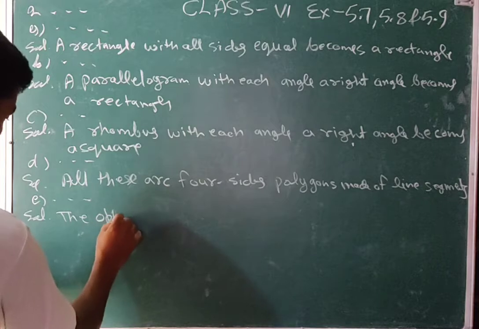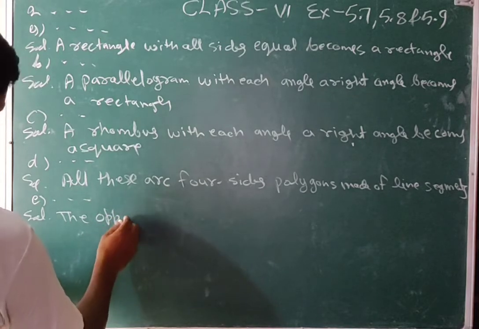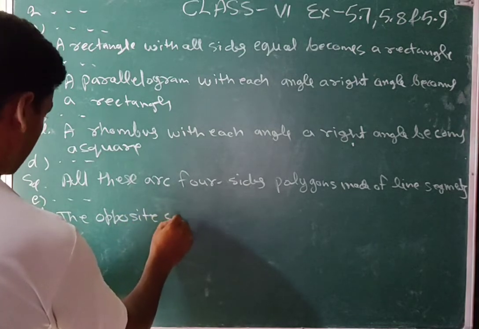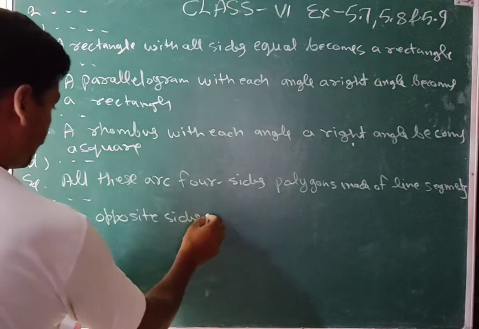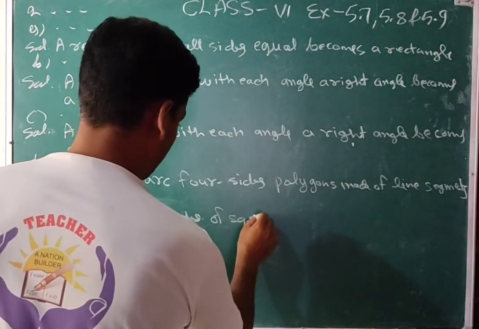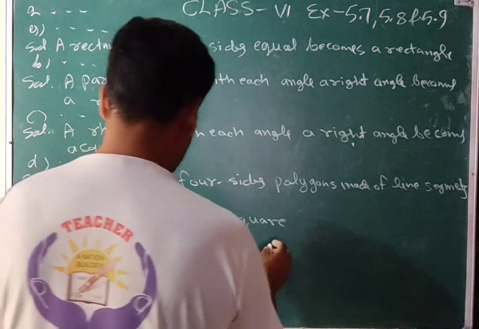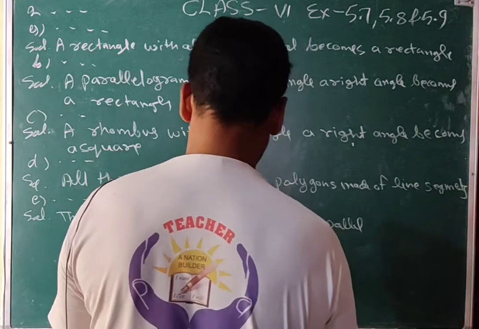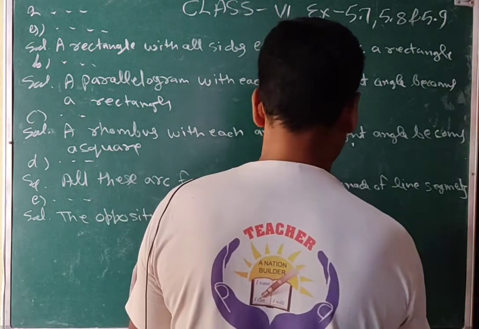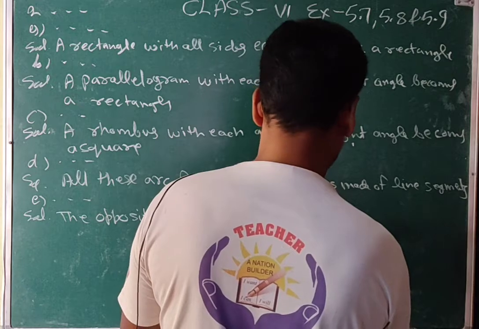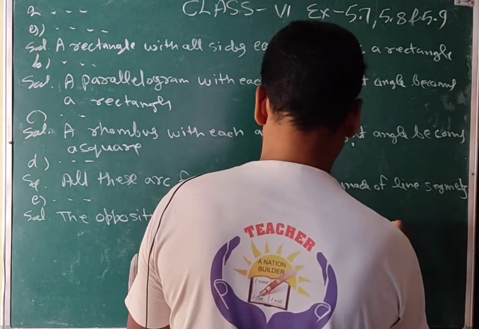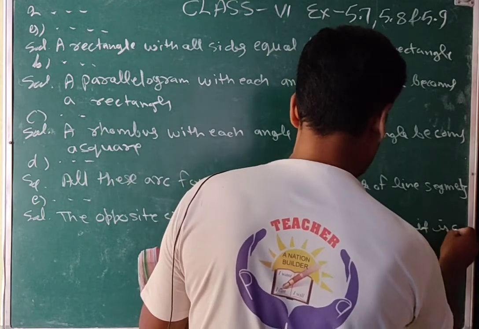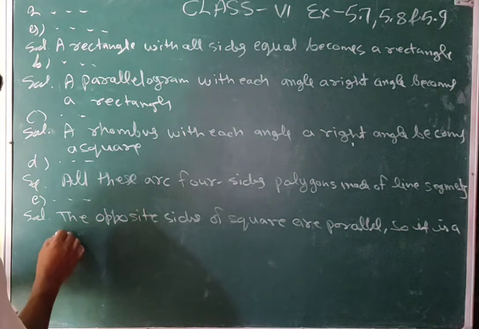The opposite sides of a square are parallel, so it is a parallelogram.